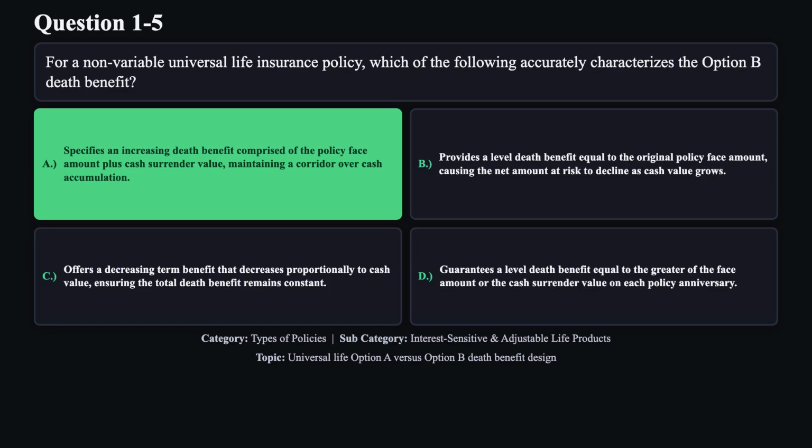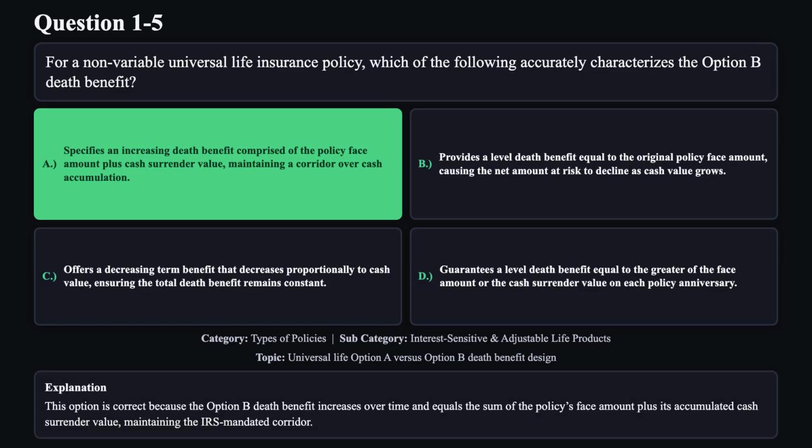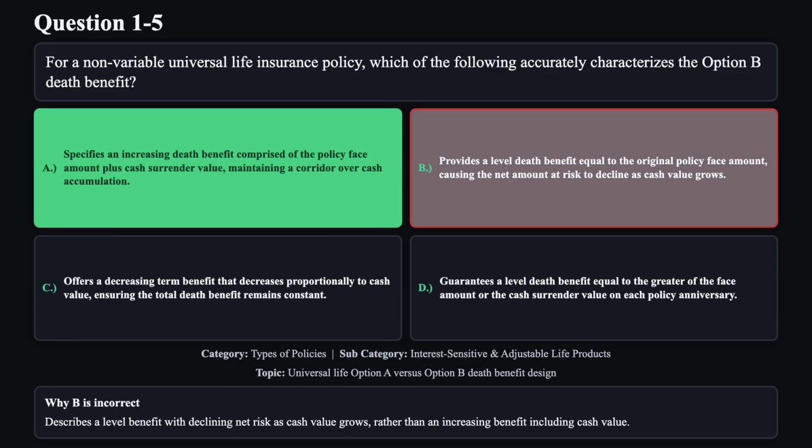The correct answer is A. This option is correct because the option B death benefit increases over time and equals the sum of the policy's face amount plus its accumulated cash surrender value, maintaining the IRS mandated corridor. Reason B is not correct. Describes a level benefit with declining net risk as cash value grows, rather than an increasing benefit including cash value.